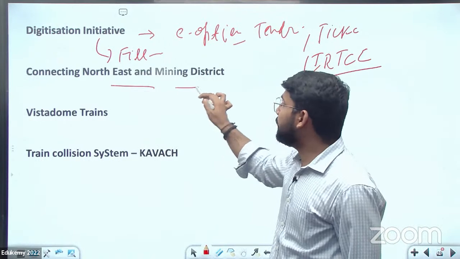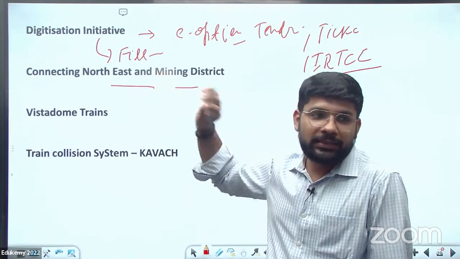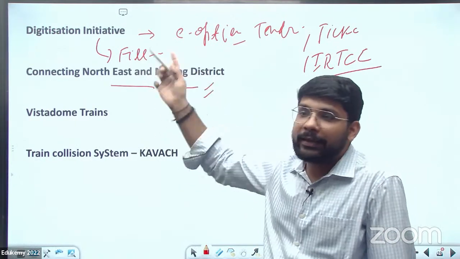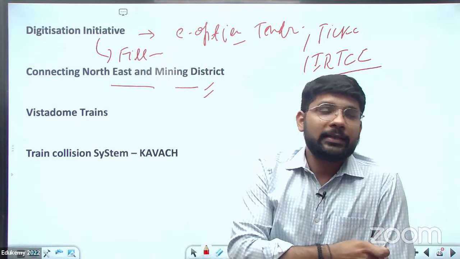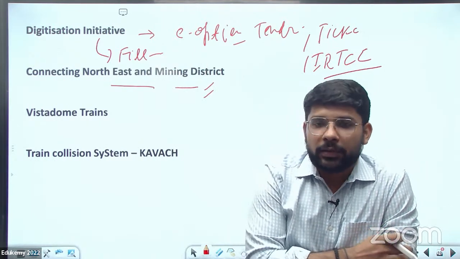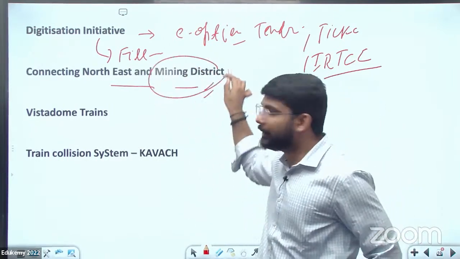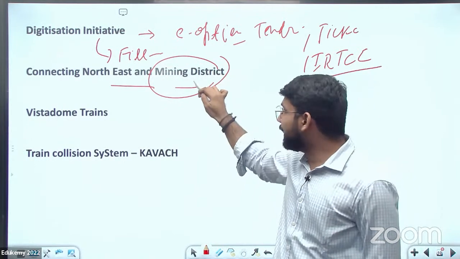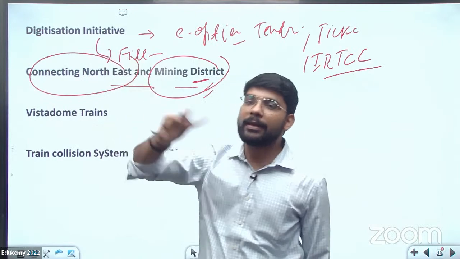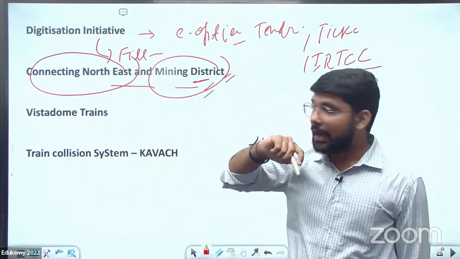Connecting Northeast and the mining districts. Through the development of the Northeast sector, the government is taking this scheme, development of railway track to the Northeast. Recently, a train started in Manipur specifically, and some other states of the Northeast also. The government is majorly focused on those districts which are connected with mining, so they can be directly linked to the industrial hub, and on linking the Northeast to the rest of India. So now the government is also focused on these type of things.